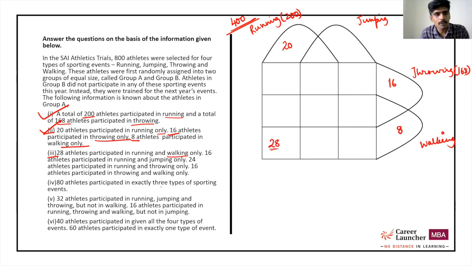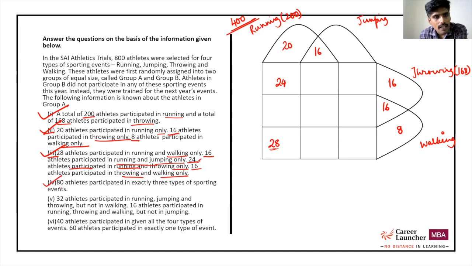This is the area that I am talking about. 16 athletes participated in running and jumping only. 24 athletes participated in running and throwing only. 16 participated in throwing and walking only. Okay, so we have consumed point 3 totally.